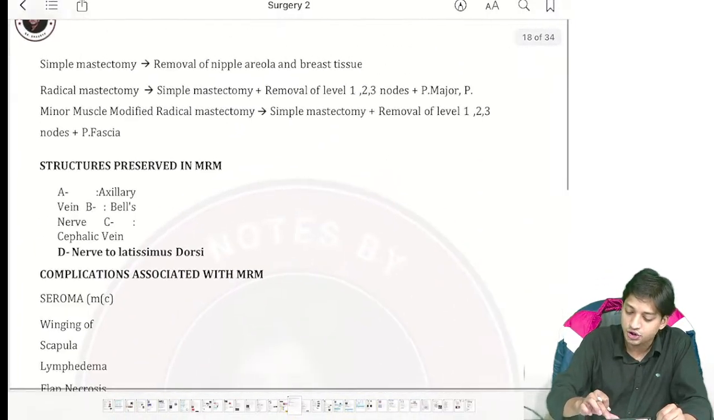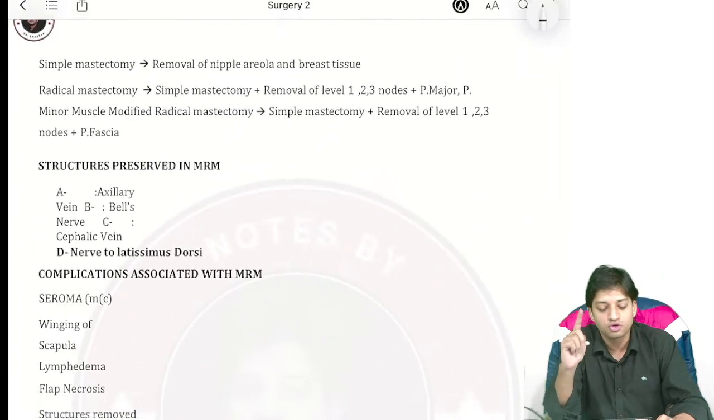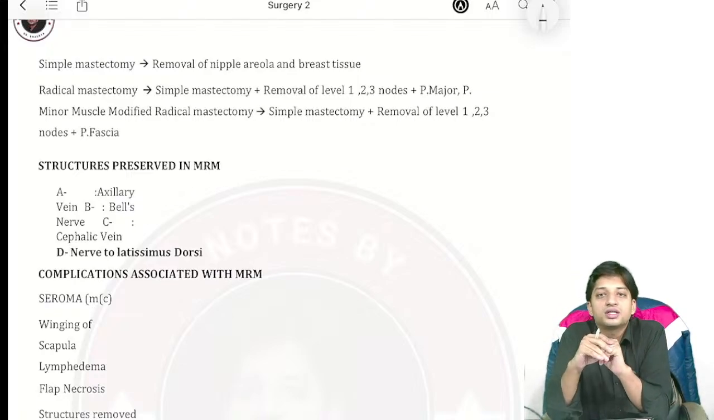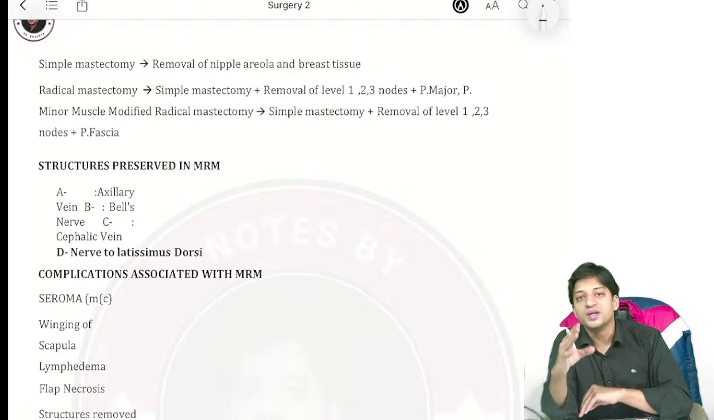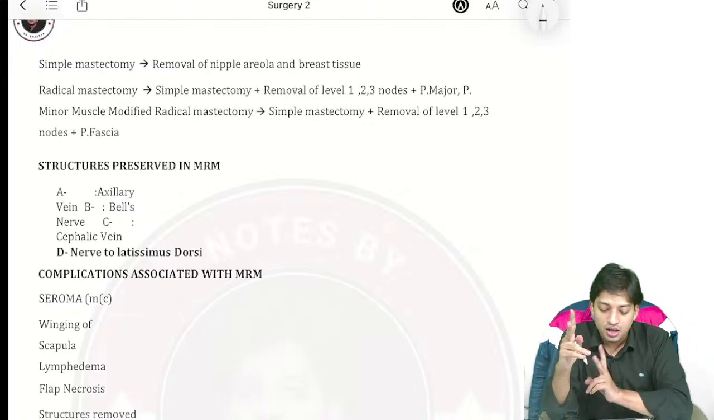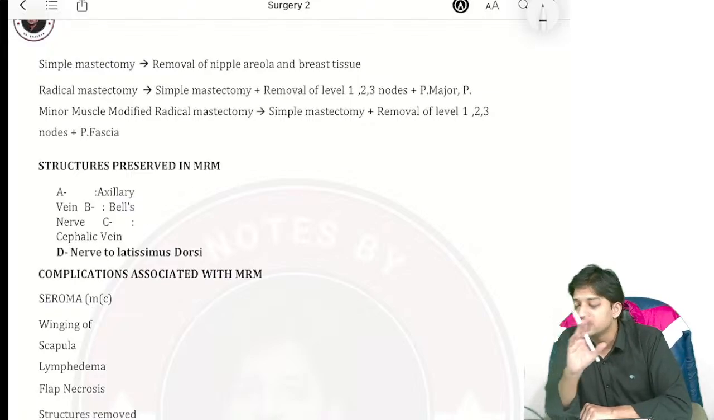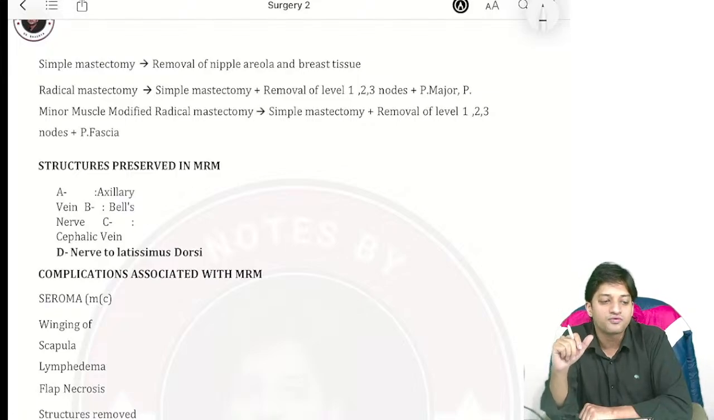Sometimes they have asked you the difference between simple mastectomy, radical mastectomy, and modified radical mastectomy. Mostly what they have asked you: how many levels of lymph nodes will be resected or removed in radical mastectomy. This is an asked question. So in these notes, you can see every topic conceptually, and everything we have covered. So just be confident, bear with us, and we will be revising.